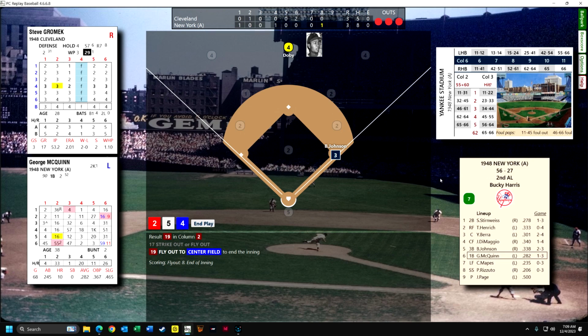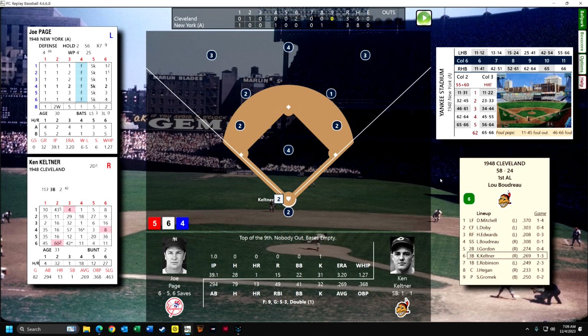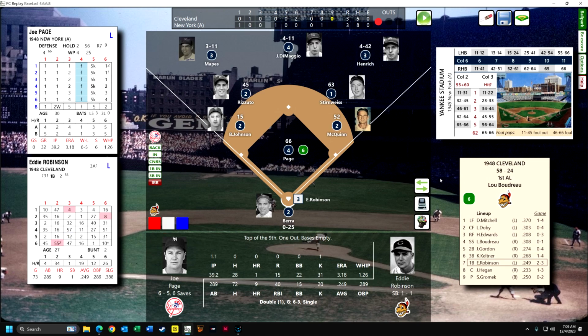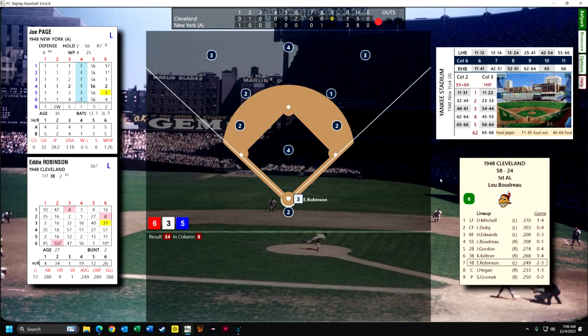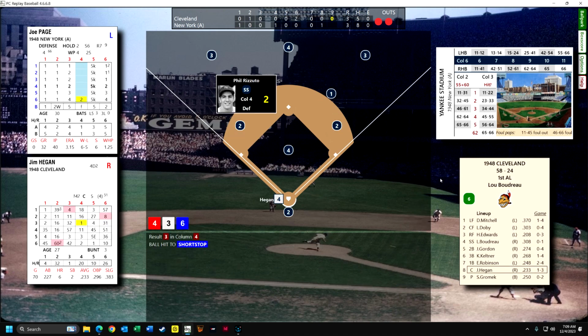Okay, so Joe Page can pick up a win. I can get his 7th win. So we're at the top of the 9th, a tie game. And Keltner lines out to the shortstop. Eddie Robinson is going to short fly out to center. And this is going to be a ground out.